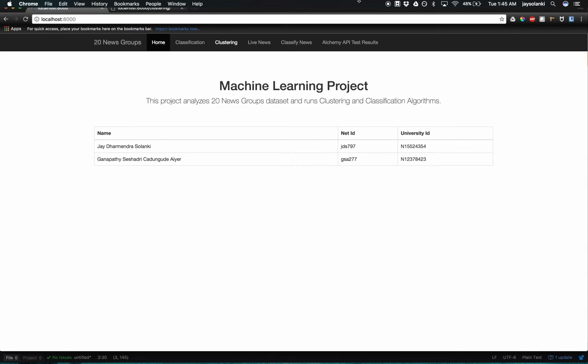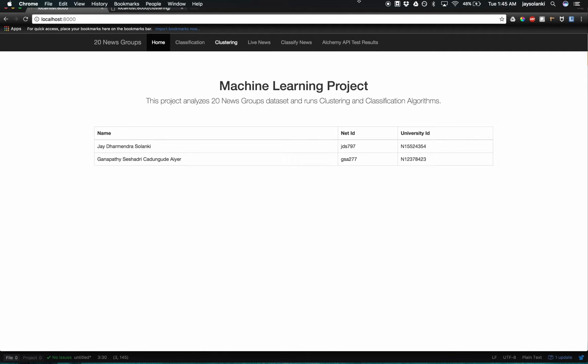So we have done our machine learning project using the 20 newsgroups dataset. We wanted to create an application which would be used for study purposes, and we could come up with good models that we could use for news classification. So we wanted to create various models using various algorithms, and compare those algorithms to find which one is better using the accuracy and precision measurements.